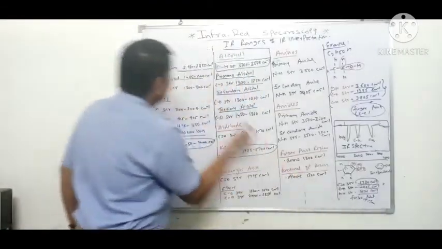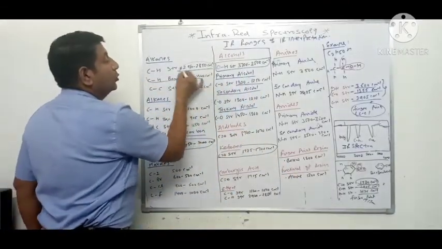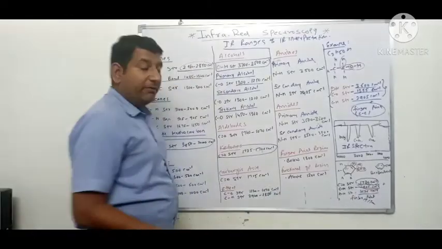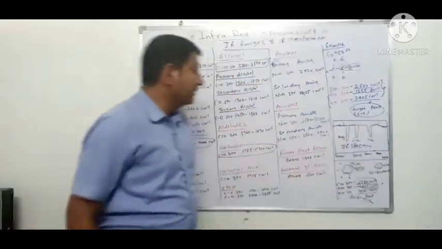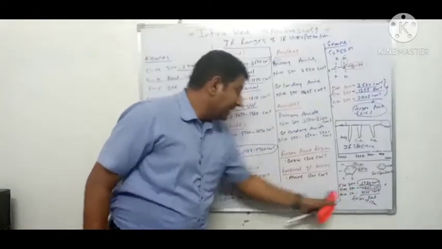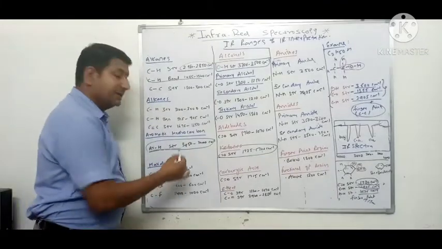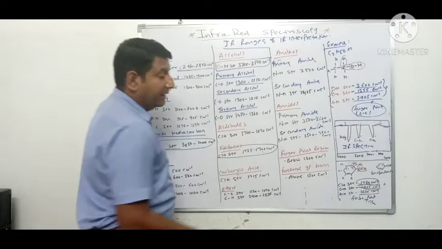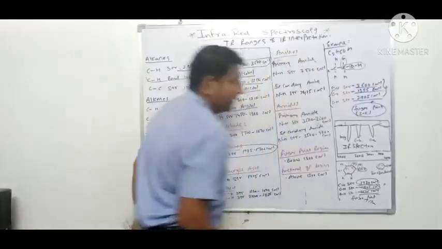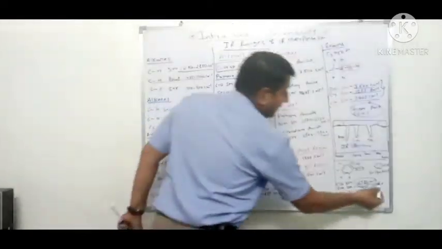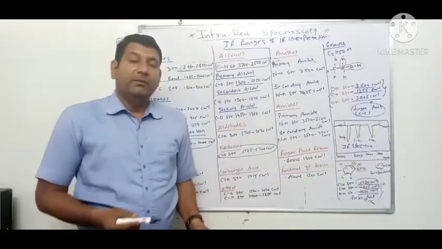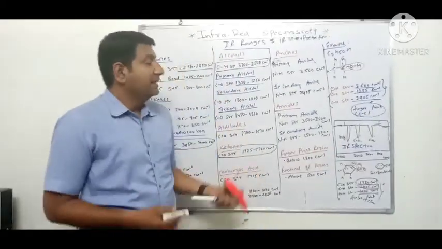CH stretching vibration is between 2960 to 2850 centimeter inverse. If you take the median or average, and the aromatic value will be 3625 centimeter inverse, plus there will be one fingerprint region. And if we put these values into the graph, then we will get the graph of benzaldehyde also.